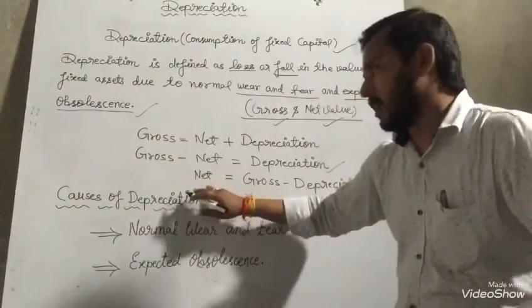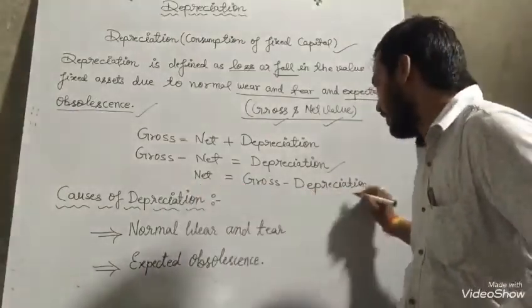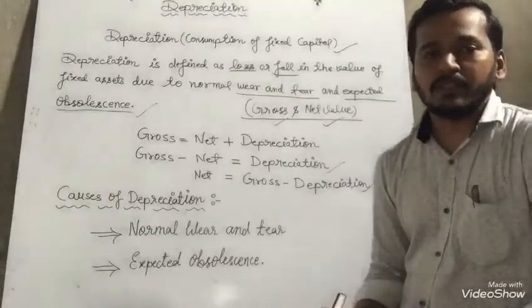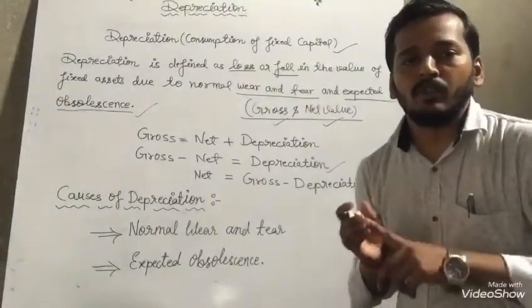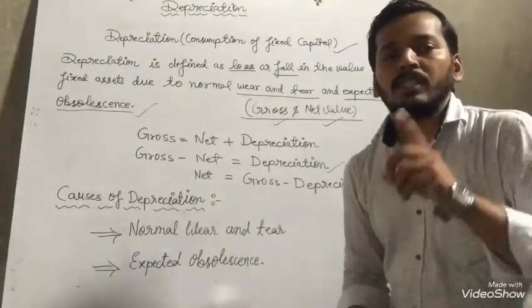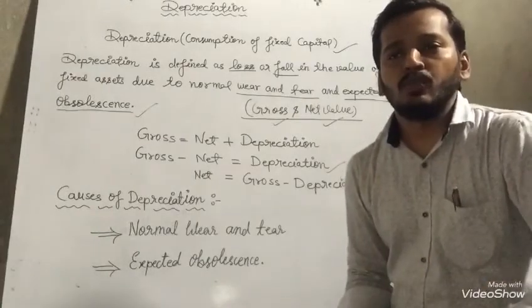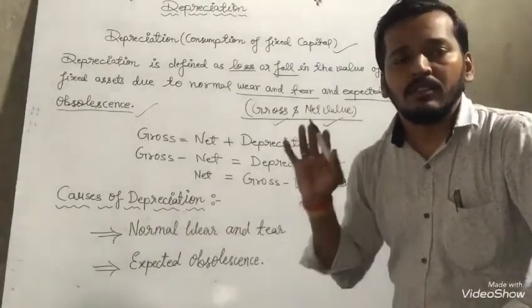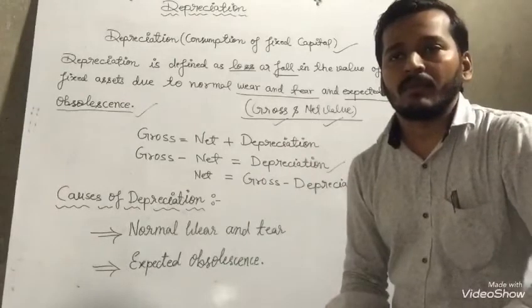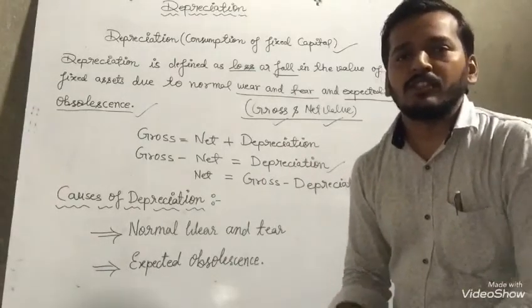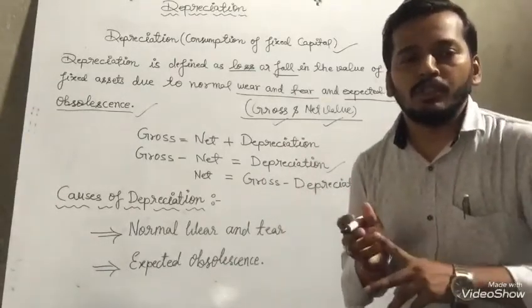The next one given in front of you is net equals gross minus depreciation. So three formulas are given in front of you. With the help of these three formulas, you can calculate depreciation, gross or net value, whichever we need to calculate.